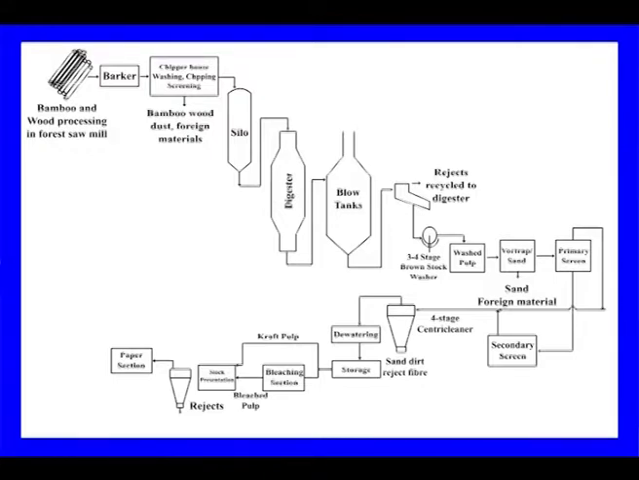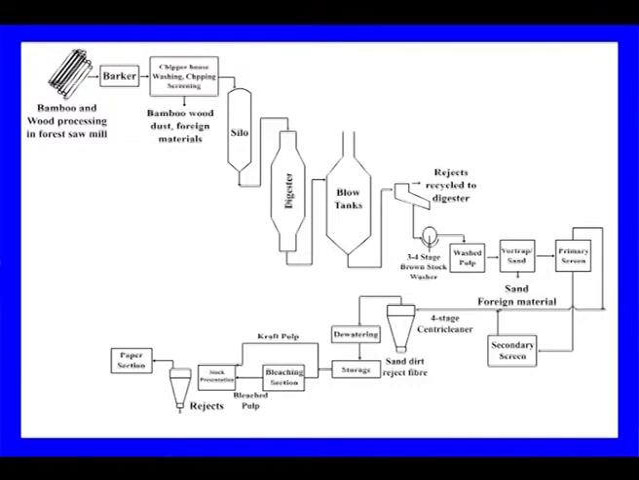This is the kraft pulping process. Bamboo and wood as the raw material go to the barker and then to the chipper house. Before that, in some mills there is a washing stage for the raw material before it goes to the chipper. After chipping, it goes to the silo. From the silo, it goes to the digester, where cooking of the chips takes place, maintaining the proper bath ratio and temperature.